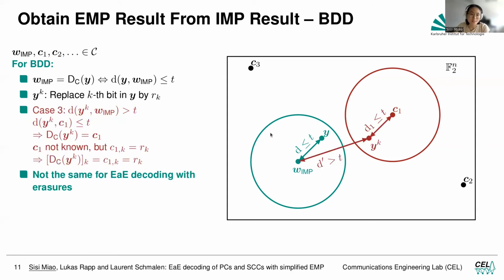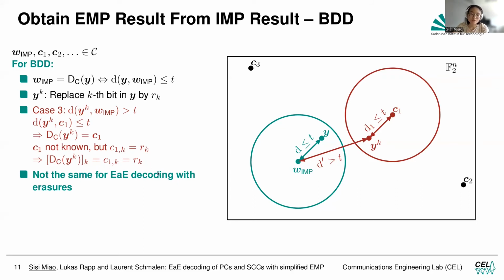And this also applies for error-and-erasure decoding. The last case is now we are no longer in the hemisphere of w_IMP, but in the hemisphere of C1, which is another code word. And theoretically, without decoding, we cannot know which code word C1 is. But we have the simple fact that if we change one bit in y, it brings us closer to C1. That means that the k-th position in yk must be the same as the k-th position in C1. So then we know that C1k will be the same as rk.